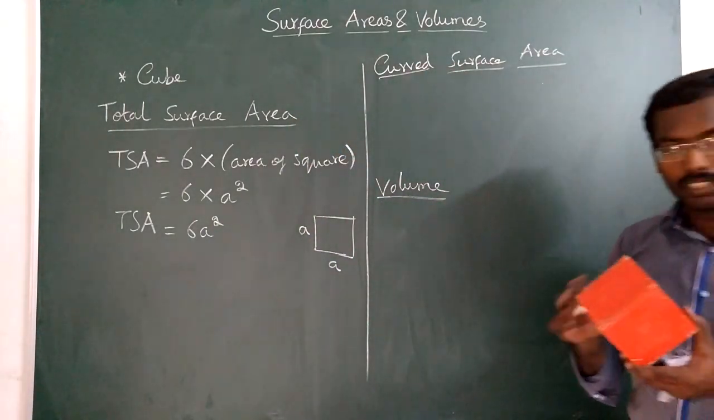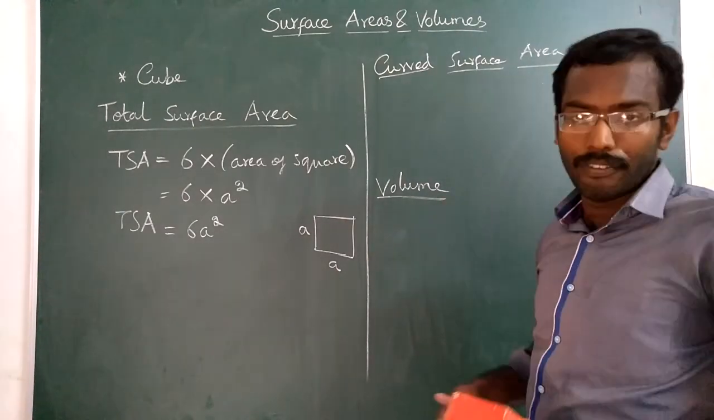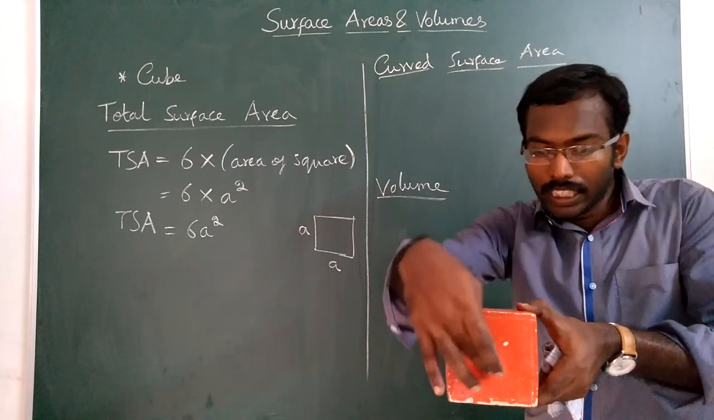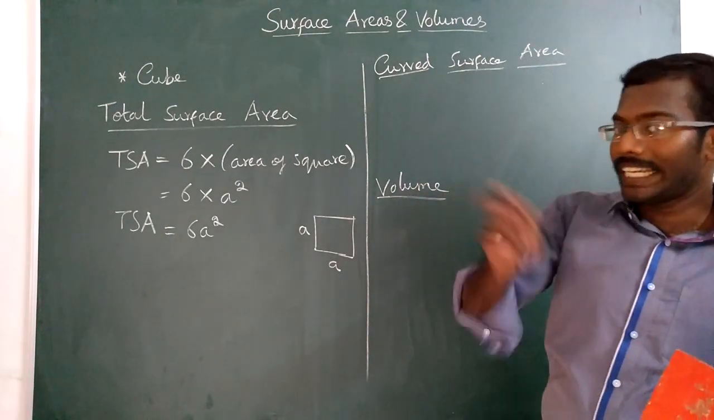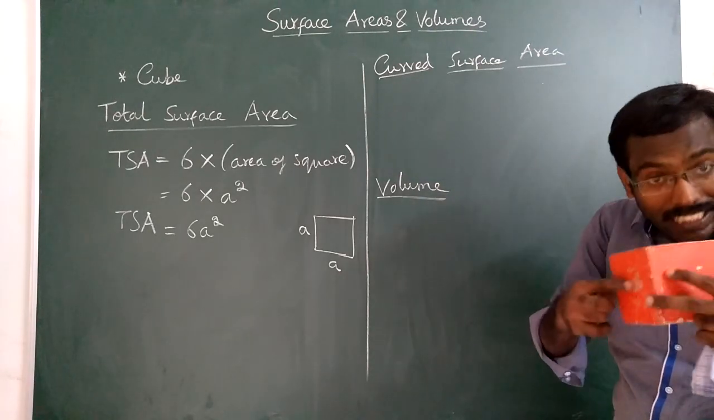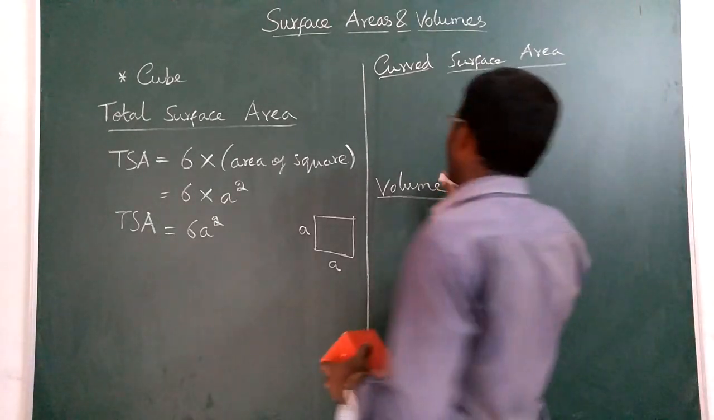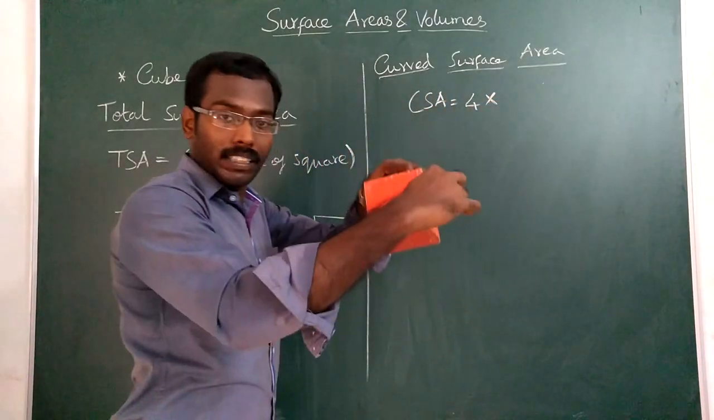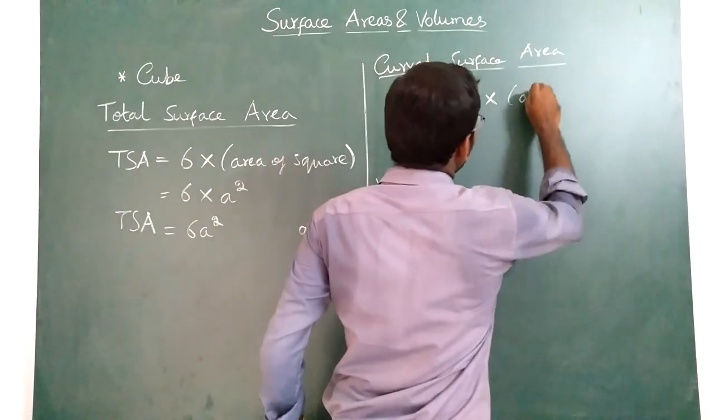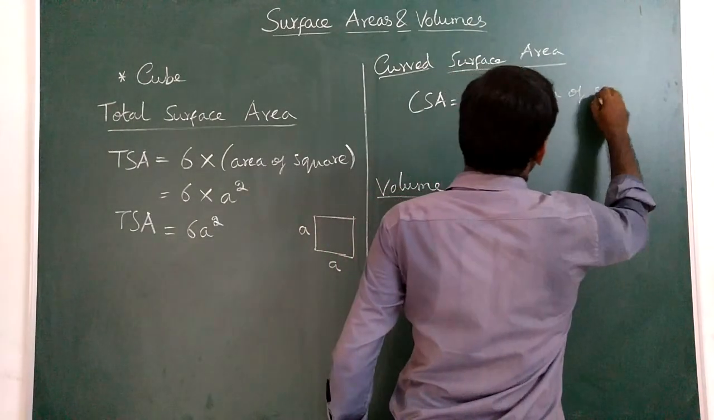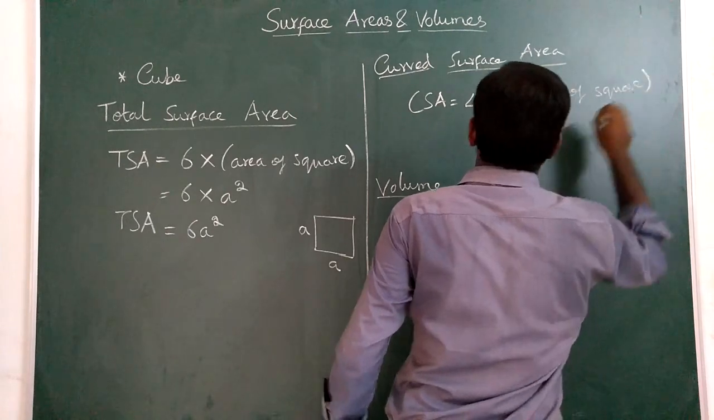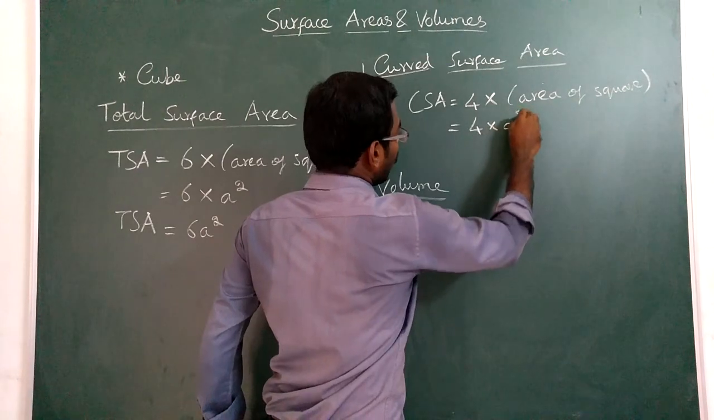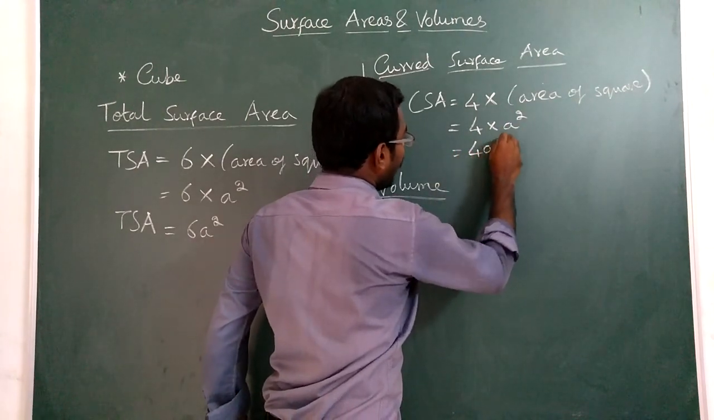Suraj, please listen. Now, curved surface area. I already told you, curved surface area means only these sides 1, 2, 3, 4. The top and bottom are not included. Therefore, only 4 sides are included. So CSA equal to 4 into each side, which represents a square. So 4 into area of square, that is equal to 4 into a square, that is equal to 4a square.